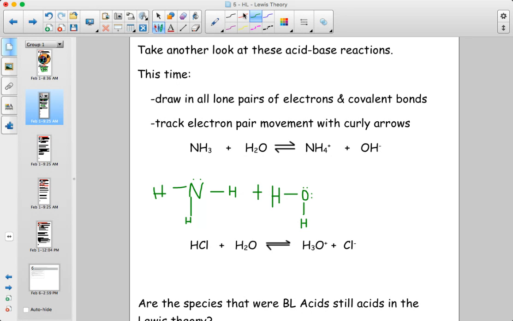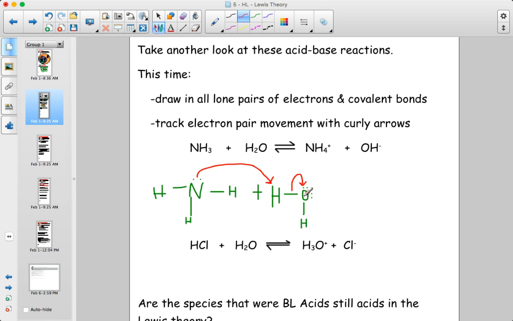Now if we think about what's taking place, instead of thinking about protons leaving the water and going over there, which we've never done in any other topic in chemistry, we've never focused on just the protons, let's look instead at the electron pair, something we would do in organic chemistry, and we'll use curly arrows. Instead of this proton leaving and going to the NH3 to become NH4, I'm going to think about it this way. The NH3 has this lone pair of electrons, which is attracted to this partially positive hydrogen on the water. The electron pair from the nitrogen is going to go to that hydrogen, and the electron pair that's holding the hydrogen to the oxygen is going to leave and go to this oxygen atom.